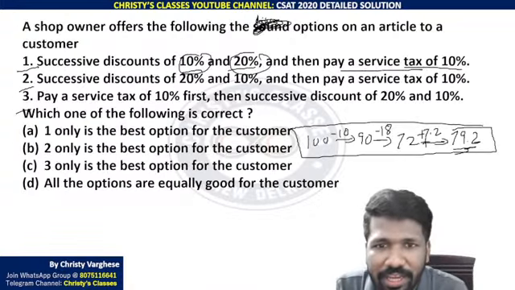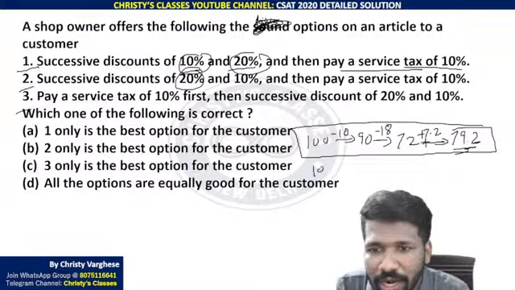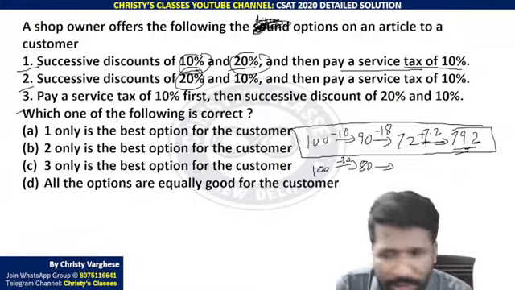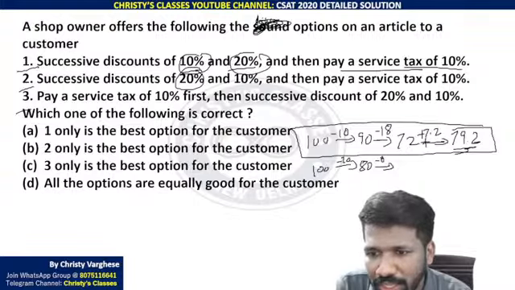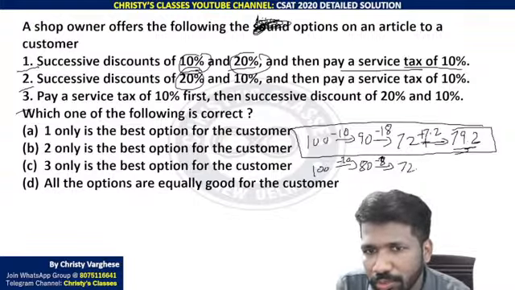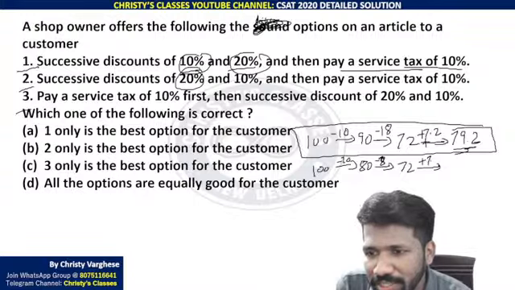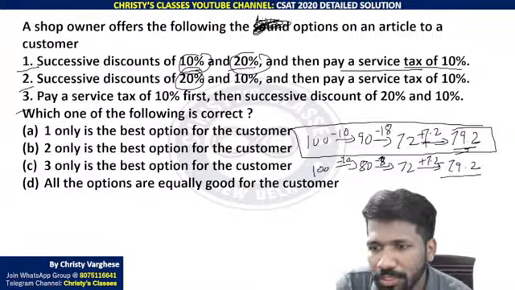Just the same way, the second type also, 20% first. 100, 20% reduced is 20 reduced, 80. Then 10% reduced, that is 8 reduced, that is 72. Then 10% tax, again 7.2 added, 79.2 itself.